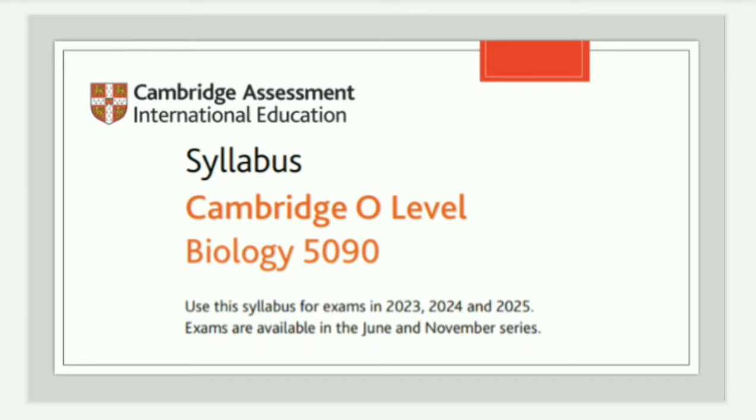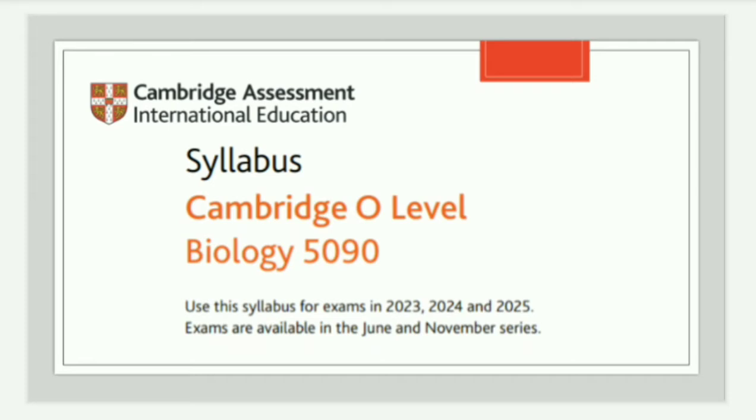Moving on, the board that actually conducts the examinations for Cambridge O Levels is the CAIE. You can see its name here, Cambridge Assessment International Education. Cambridge gives every course or every subject a certain code. For biology, the code is 5090. That is why you will always write 5090 when you are searching for the biology of your O Levels exam, right?